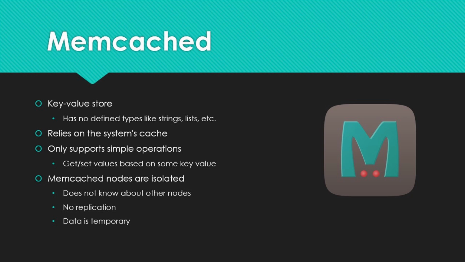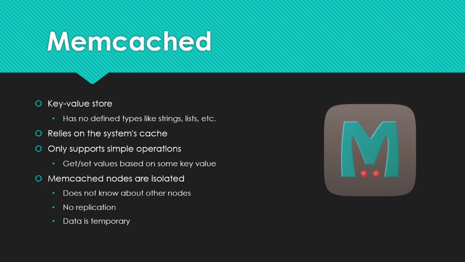Just like Redis and Aerospike, Memcache is an in-memory database system. It's a simple key-value storage system, so things are not stored in objects like strings or lists. When a Memcache server is initiated, it allocates a portion of the computer's RAM. By default, Memcache starts with a small amount of memory, and we actually had a problem with this. We had to specify a larger amount of memory in order to run our benchmark. Memcache databases are also only capable of handling simple operations like getting and setting values. This is a downside when comparing to the other databases.